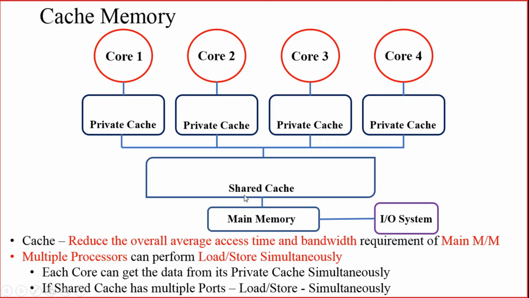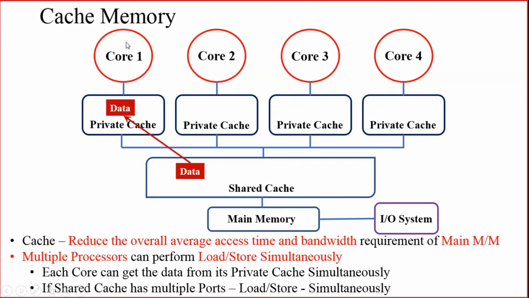And if we have a shared cache with multiple ports, this shared cache also can perform loads and stores simultaneously. Since there is only one shared cache, if it has multiple ports, then the cores can access the shared cache also in a simultaneous manner. So these are also advantages of the cache memory in the case of multiprocessor architecture.